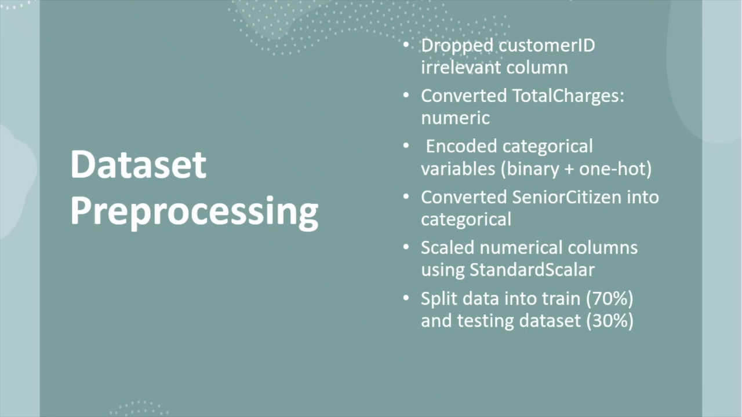We scaled all numerical columns using standard scaler to standardize the feature range. And finally, we split the data into 70% for training and 30% for testing. So these pre-processing steps ensured the dataset was cleaned, balanced, and optimized for model performance.